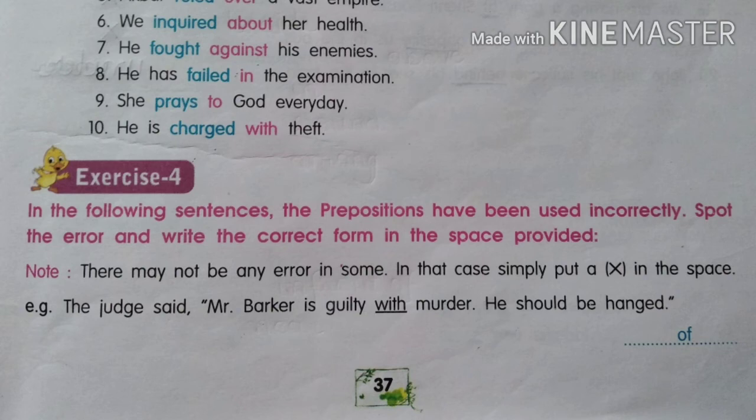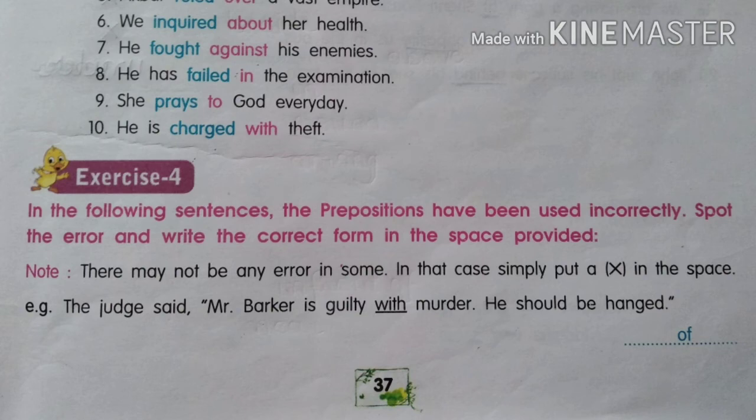So the first one is just an example. Let us do that. The judge said, Mr. Baker is guilty with murder. He should be hanged. So here with is a wrong preposition which is used. So we have underlined it, and the real preposition which has to be used there is of. So Mr. Baker is guilty of murder. So we've written of and we have to correct it in that manner.